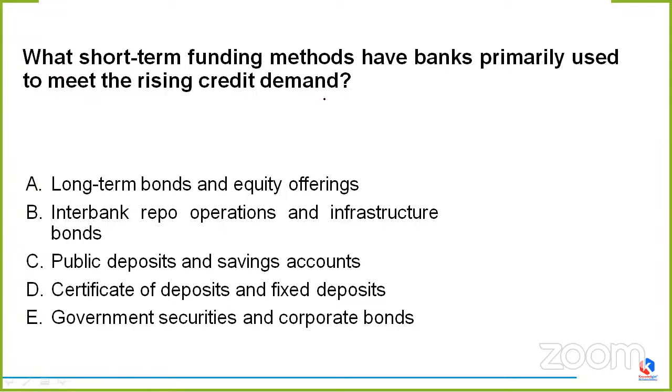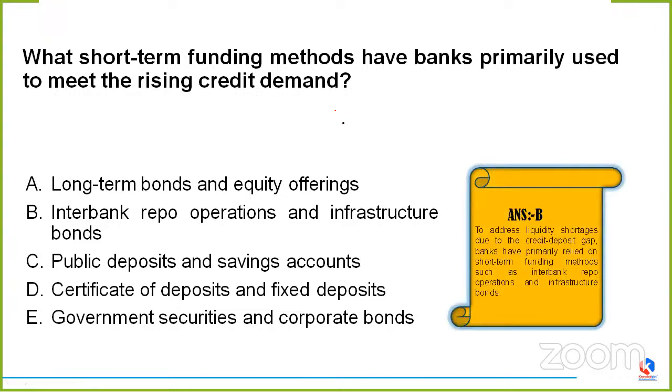Jimmy E, Amom E, and Athor B, Sandeep E, and R Shweta B. Daydreamer, maybe option B or C is correct. No issues here. So this time the B option is correct, which is interbank repo operations and infrastructure bonds. So yes, the short-term funding methods which banks are primarily using to meet the rising credit demand are the interbank repo operations and infrastructure bonds.